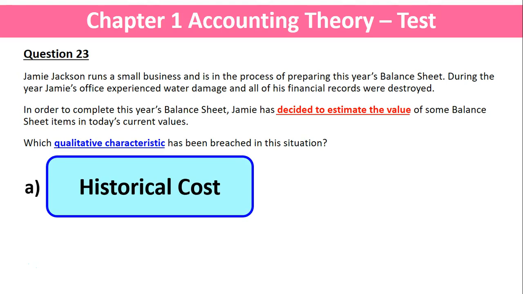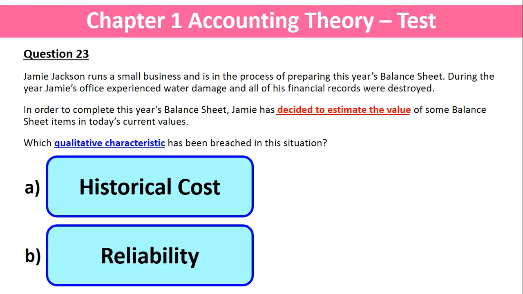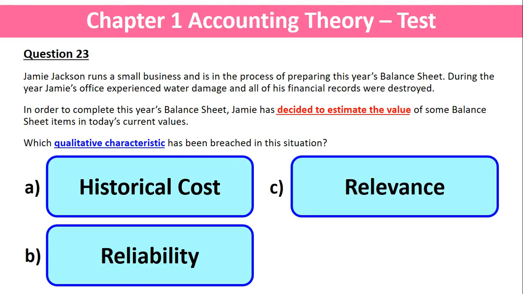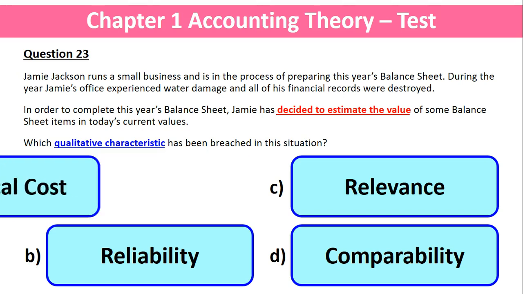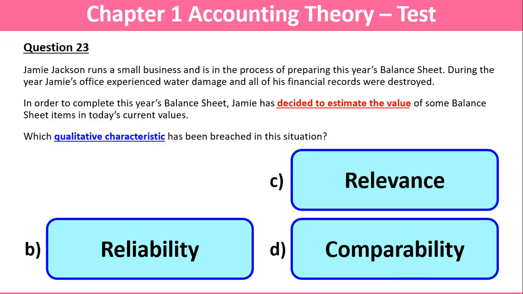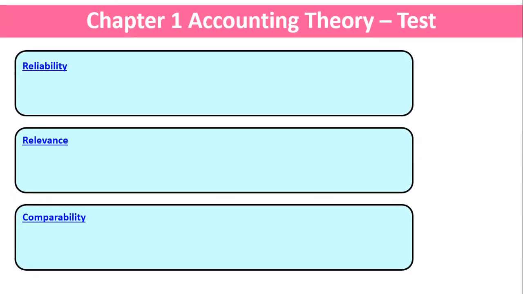Is it A, historical cost, B, reliability, C, relevance, or D, comparability? The one we can get rid of straight away is A, historical cost, because that is an accounting principle, not a qualitative characteristic. Let's look at the remaining three and let's look at the definitions. So what Jamie's done is he's lost all his documents in a flooding incident, so he has no more documents. So what he's done is decided to guess some of the numbers based on his past experience.